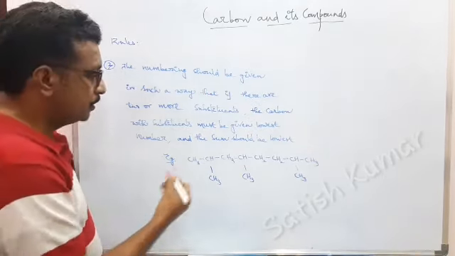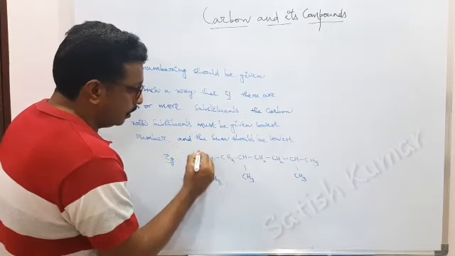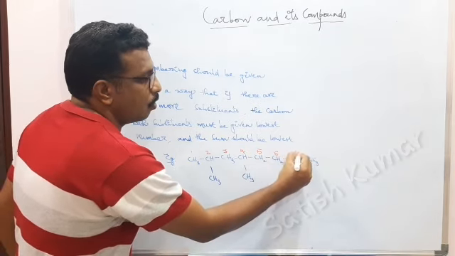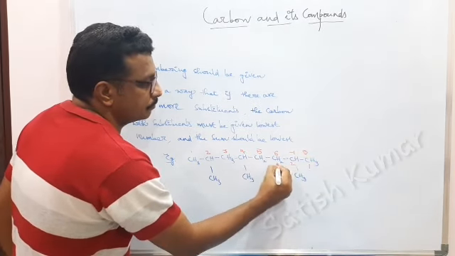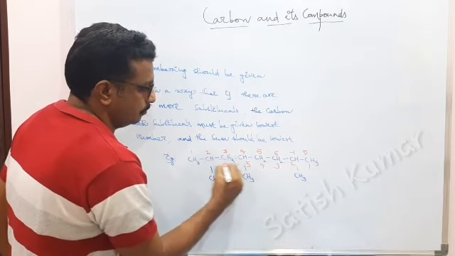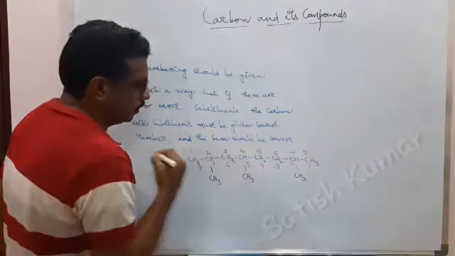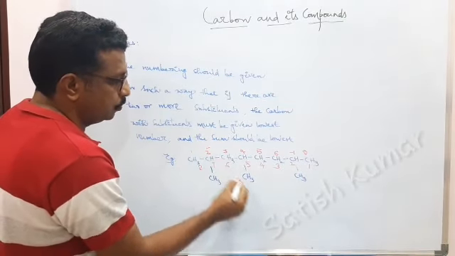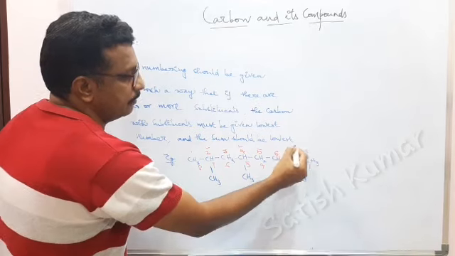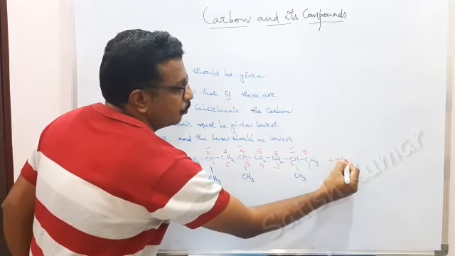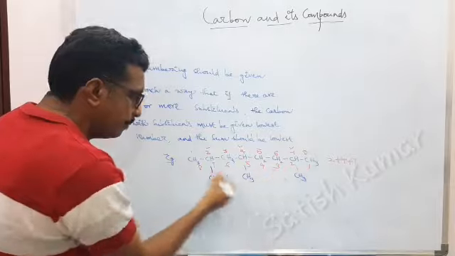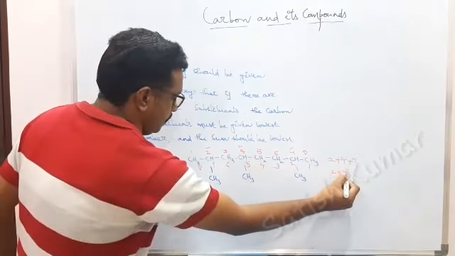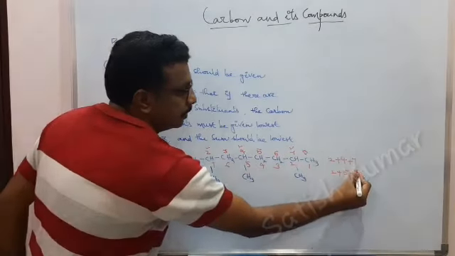For example, if you consider this, it can be numbered from here, or we can number from here. Here the branched carbons are 2, 4 and 7. So it is 2 plus 4 plus 7. If you number from here, it will be 2 plus this is 5 plus this is 7.